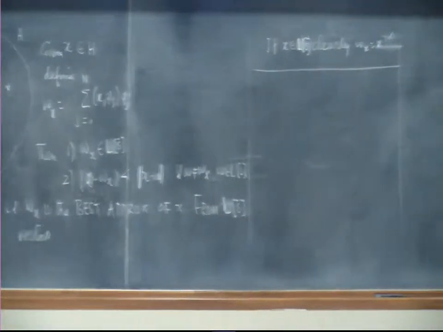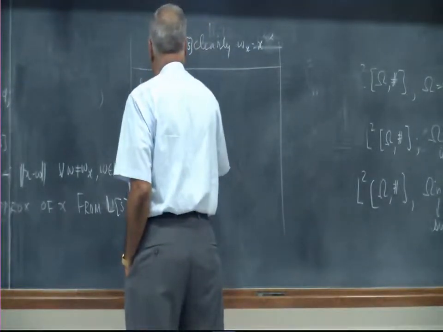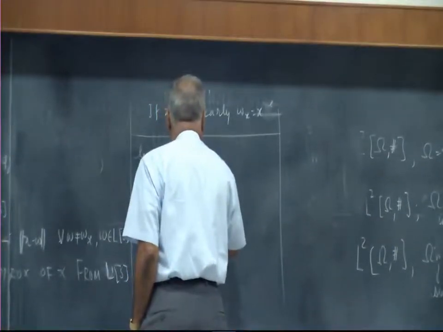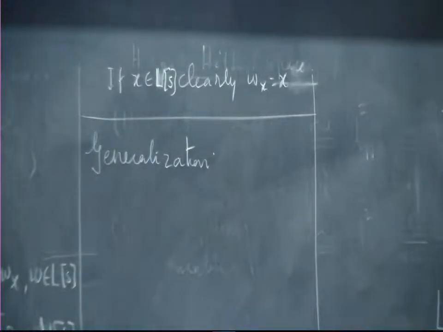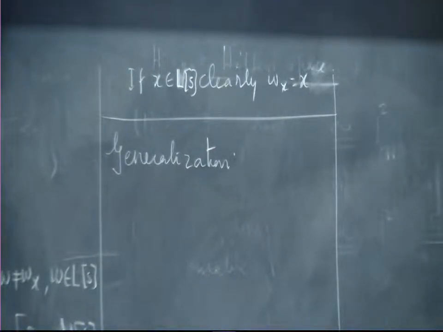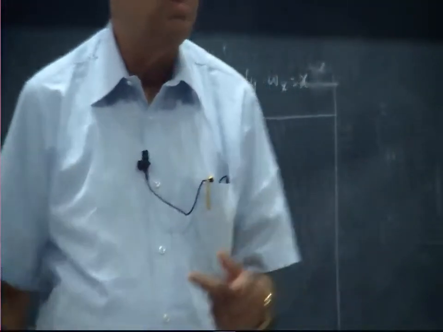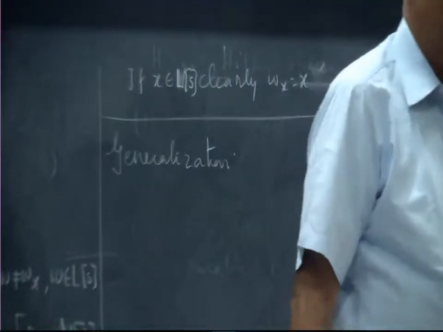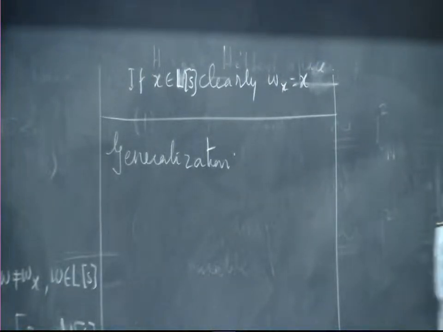Now, we want to generalize this. Try to see what should be the generalization. Now, there are two ways of going to generalization. We can go through orthonormal sets. I am not going to go through orthonormal sets. I am going through something else for the simple reason that it will allow us an even better generalization. The orthonormal set business will not allow the second generalization.